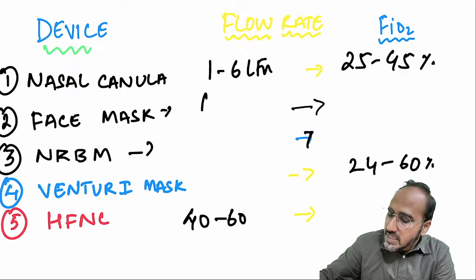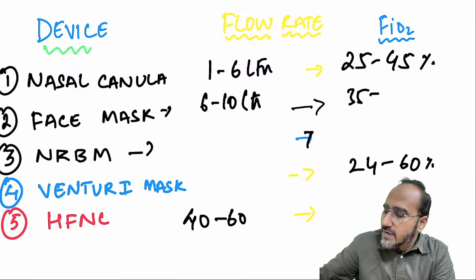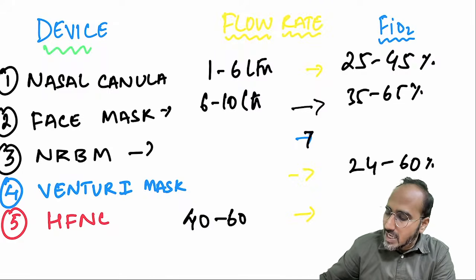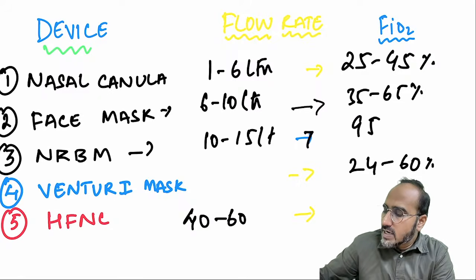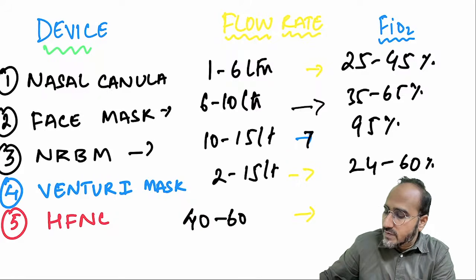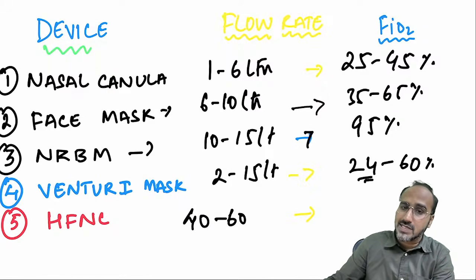Face mask 6 to 10 liters delivers 35 to 65% FiO2. NRBM 10 to 15 liters delivers 95% FiO2. Venturi mask 2 to 15 liters delivers 24 to 60%.